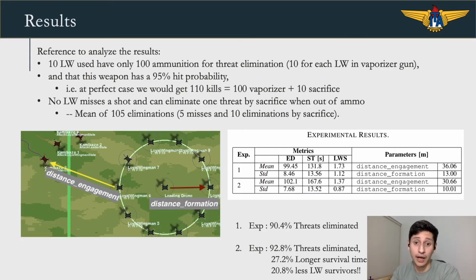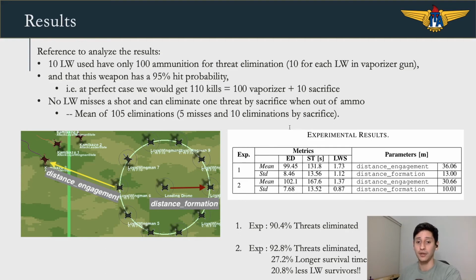First, assuming a reference to analyze the results, the fact that 10 loyal wingmen were used means they have only 100 ammunition for threat elimination. That is 10 for each loyal wingman in the vaporizer gun, and this weapon has a 95% hit probability. In a perfect case, we would get 110 kills, with 100 kills by the vaporizer gun and 10 by sacrifice when out of ammo. That gives us a long-term average of 105 eliminations.